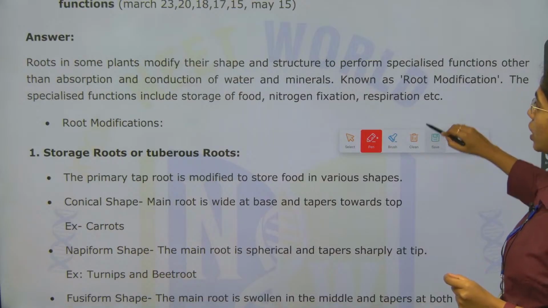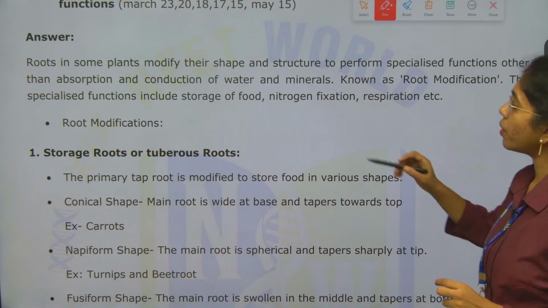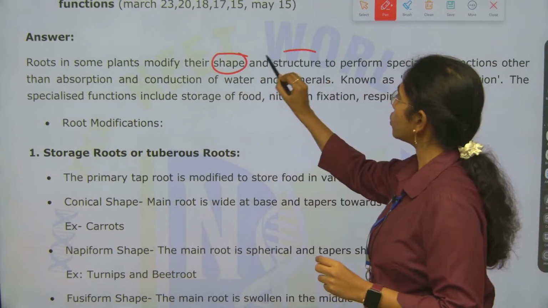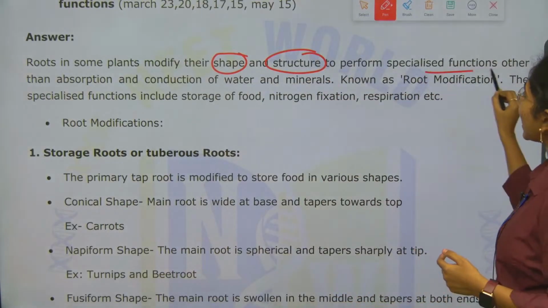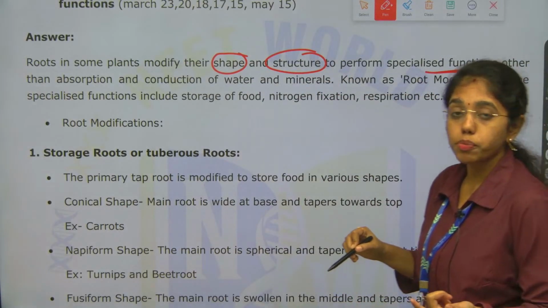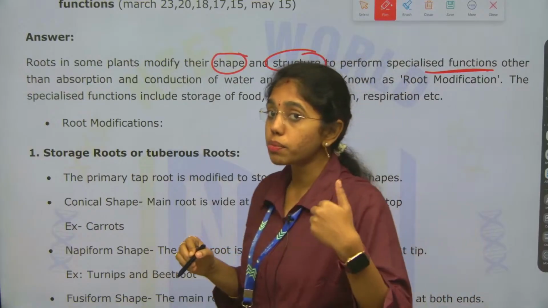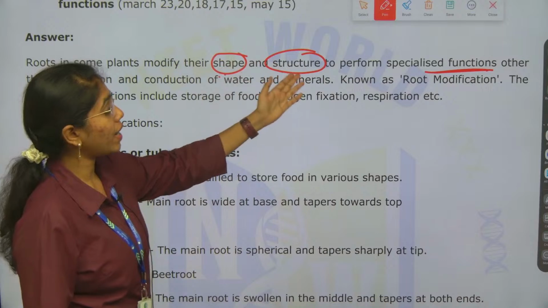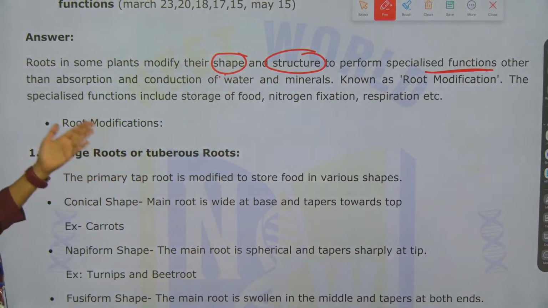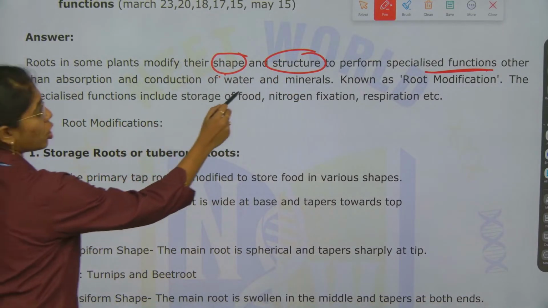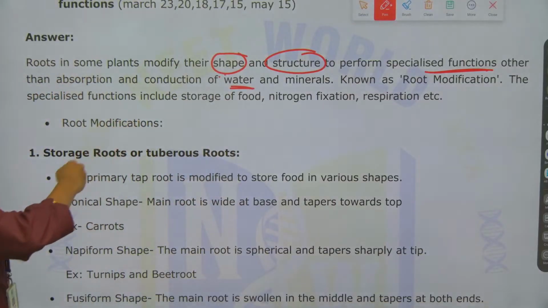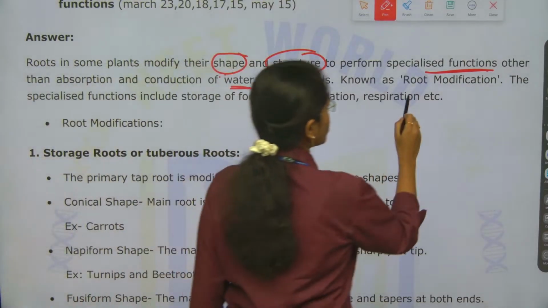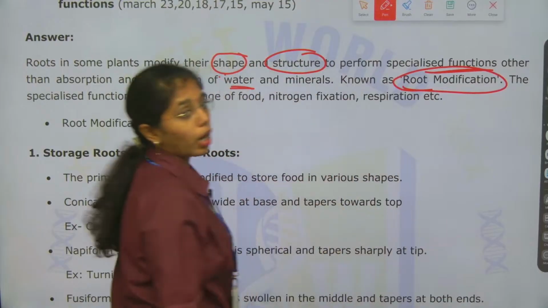Roots in some plants modify their shape and structure to perform specialized functions other than absorption and conduction of water and minerals. Such modification of root is termed root modification.